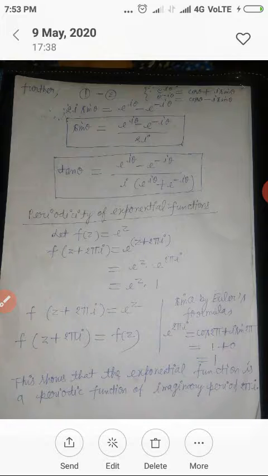This shows that the exponential function is a periodic function of imaginary period 2 pi I. In the next video, we will solve exercise 1.1.